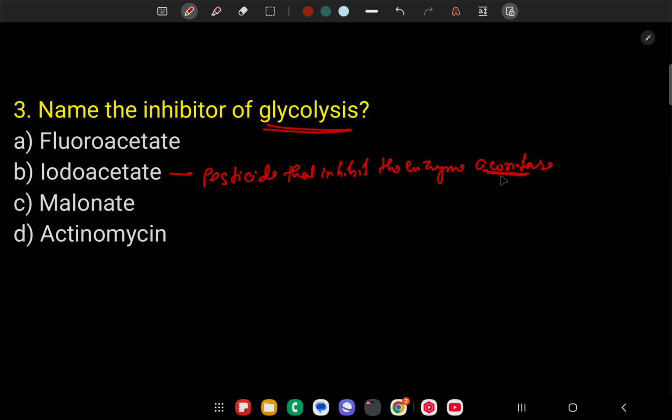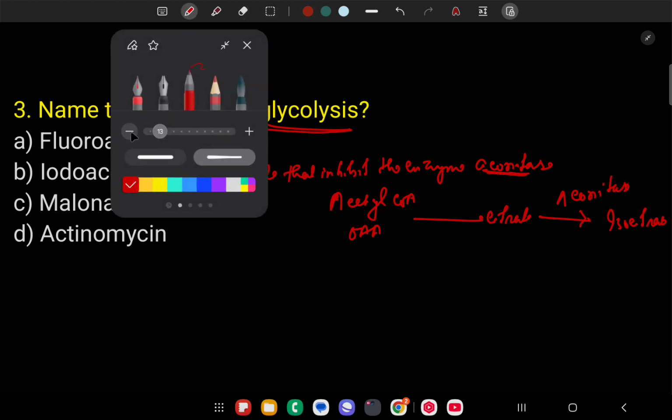What does this enzyme require? In the Krebs cycle, acetyl coenzyme A and oxaloacetic acid combine to produce citrate, and the citrate again produces isocitrate in the presence of the aconitase enzyme.